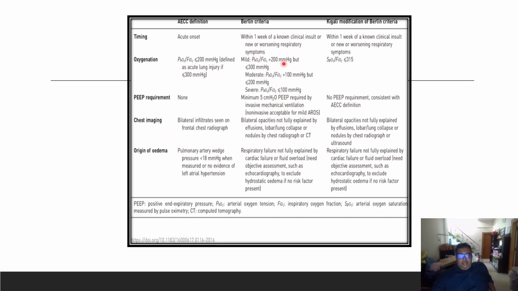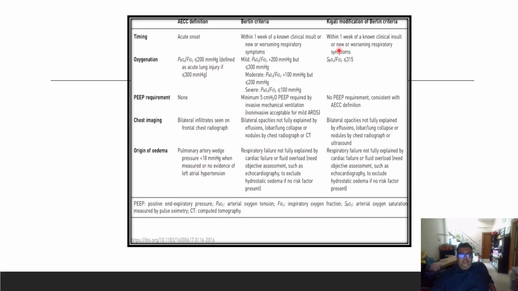Again, there was a Kigali modification of this Berlin criteria: within 1 week of a known clinical insult or new or worsening respiratory symptoms. In place of PaO2, since ABGs were not available in many places in developing countries, they introduced the SpO2/FiO2 in place of the PaO2/FiO2 ratio.